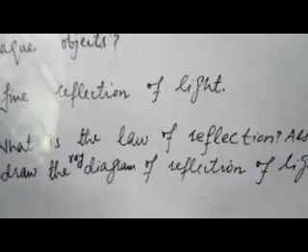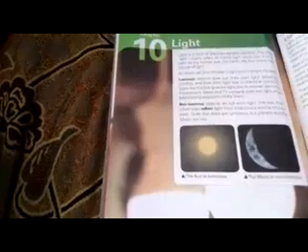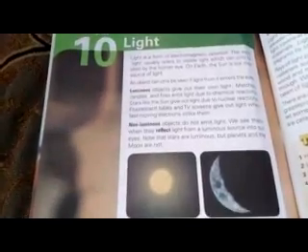For the answers to these questions, for question number 1, the answer is present on page 122. This is luminous and non-luminous objects. For question number 2, the answer is present on page 123. This is opaque, translucent and transparent. You can extract the answer from these lines.